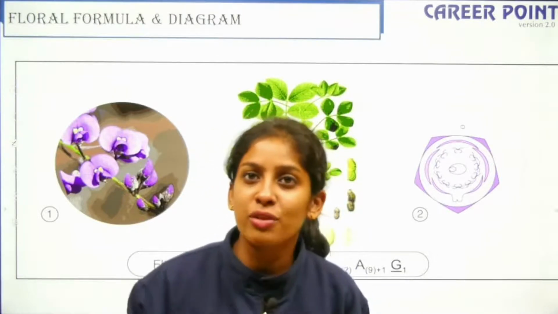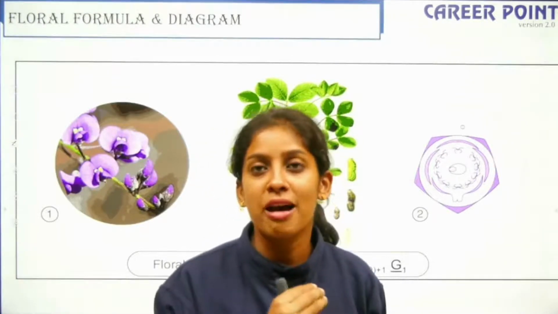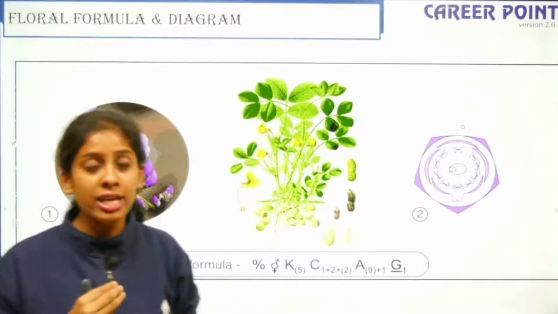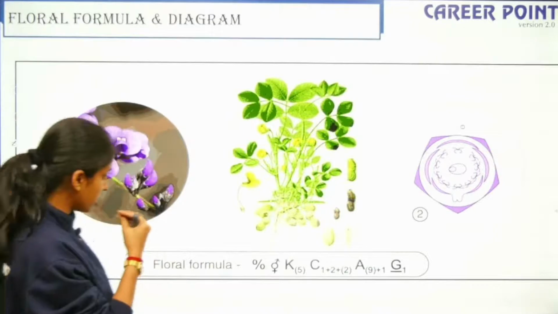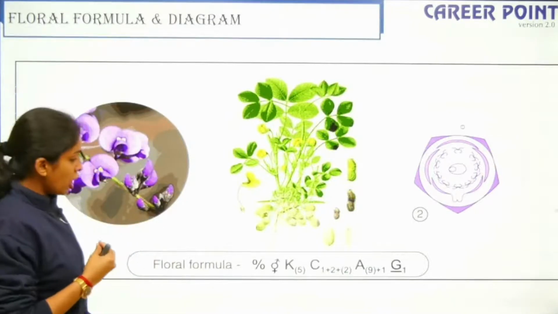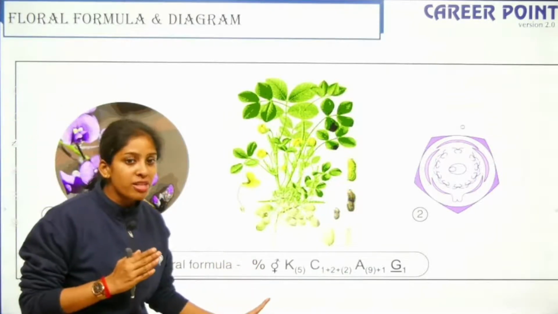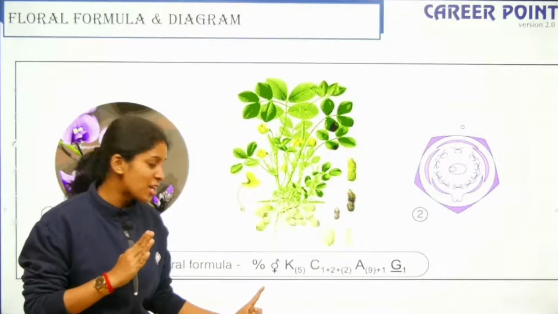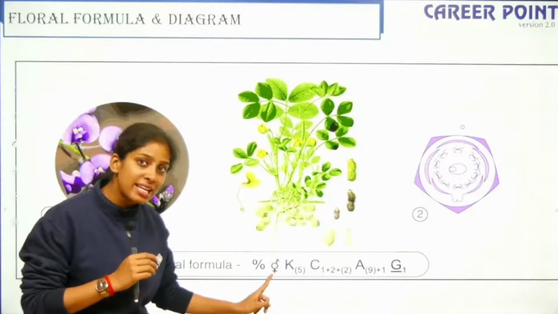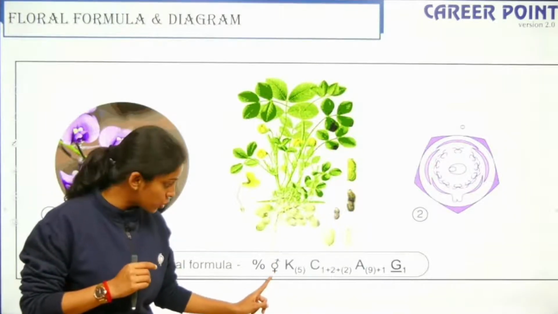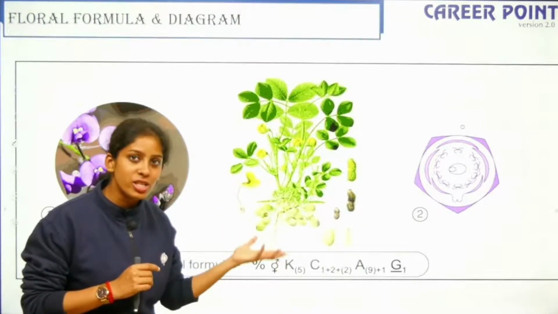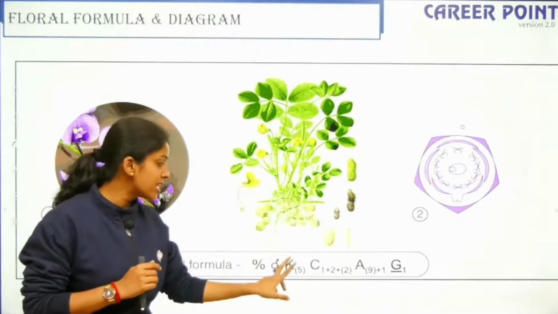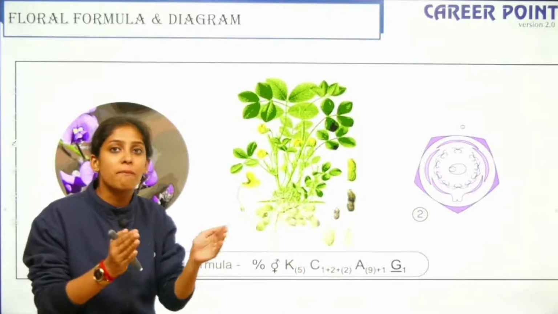So this is your first family, that is your Fabaceae family or your Leguminosae family, right? Here, this is your floral diagram, this is your floral formula. It says zygomorphic symmetry, that is bilateral symmetry. It has both male and female sexes, so it is bisexual. K stands for calyx, and calyx is your sepals. You have 5 sepals, and since it is within brackets, the sepals are fused.